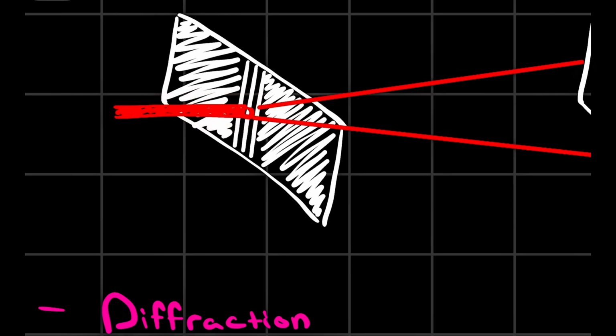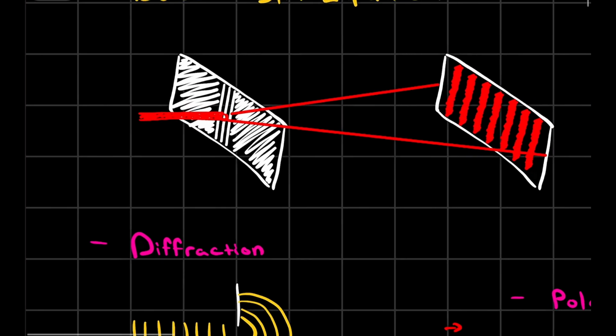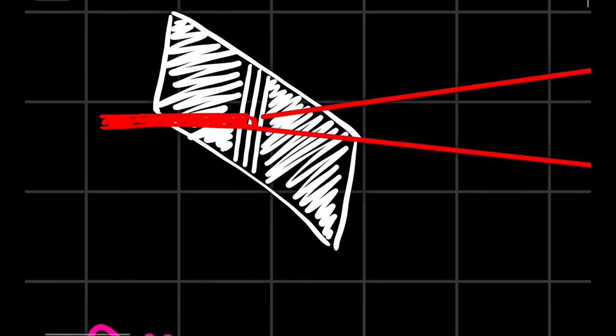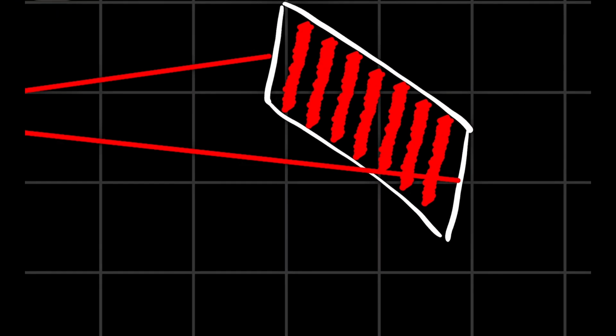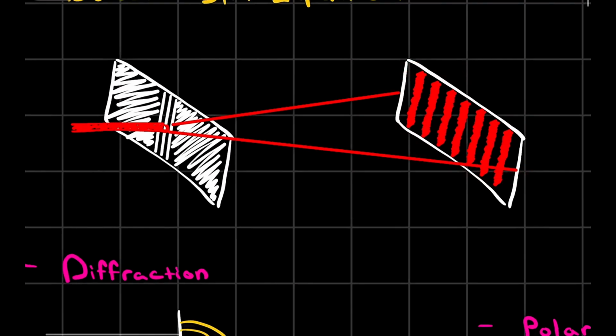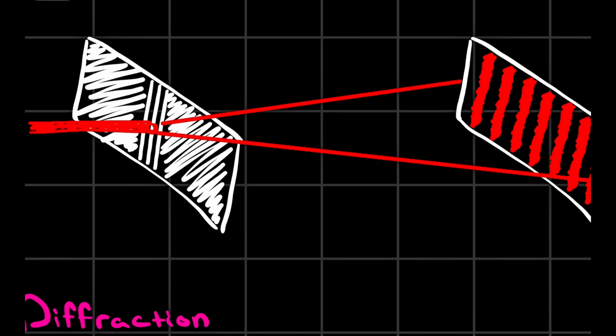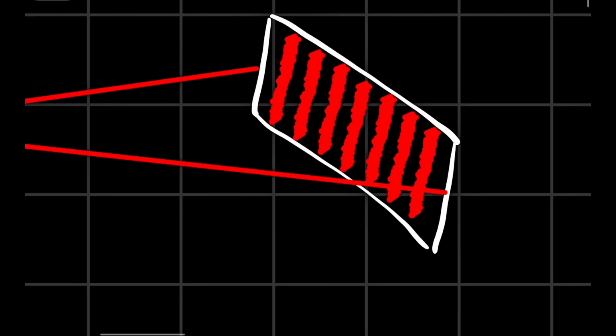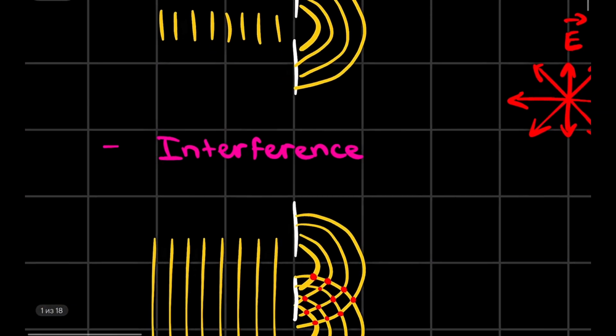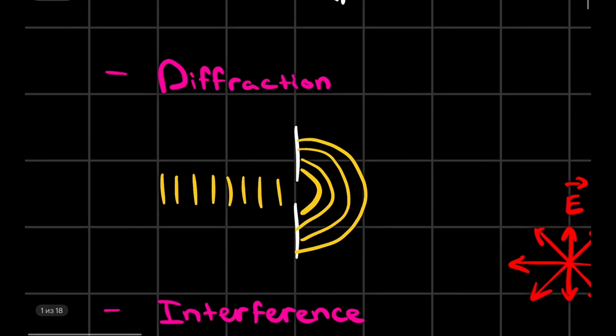In fact, we can use any straight beam of light, and while light is passing through this thing, it leaves this kind of pattern, which is pretty strange, because if it was just a straight beam of light, just a ray, it must be just like this. But instead, we have something like this, which is the phenomenon we call interference. But first, let's talk about diffraction.